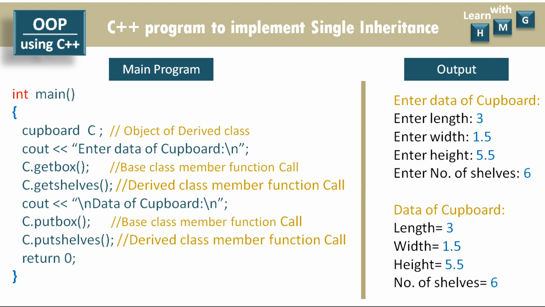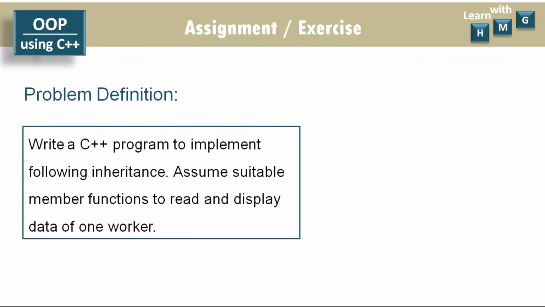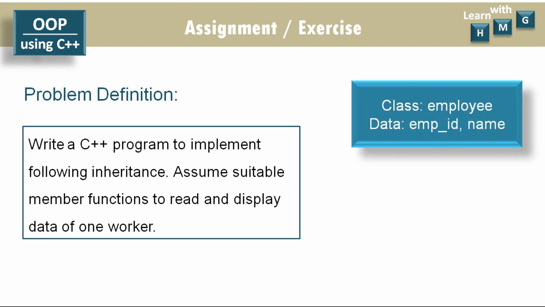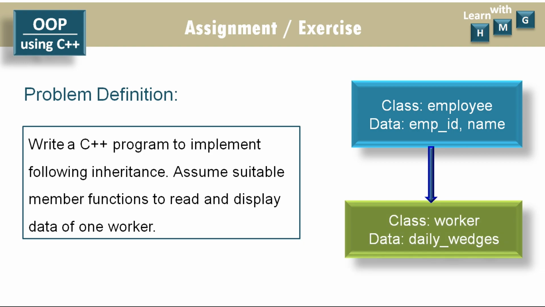On the basis of this particular video, now you can write your own C++ program to implement inheritance like this. The class name is employee and the data members are emp id and name. From this base class derive another class, that is worker, having the data member daily wages. So here you have to define first the base class, that is employee.